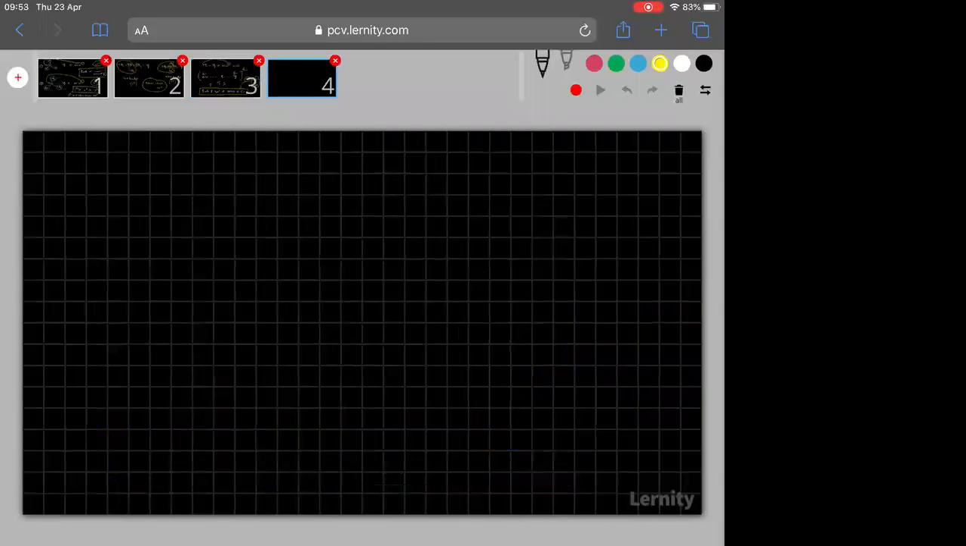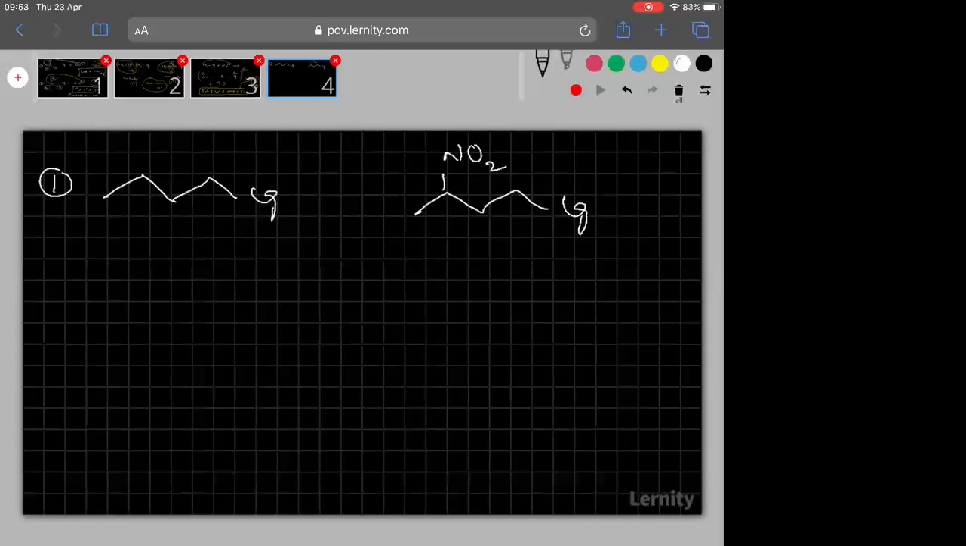Followed? Right. Let me go to the next slide then. Now, here, let me take one example. This is one compound which is bonded to the leaving group. Next, this is one compound which is bonded to the leaving group, but here NO2 is also there. Tell me, out of these two, which undergoes SN2 at a faster rate?